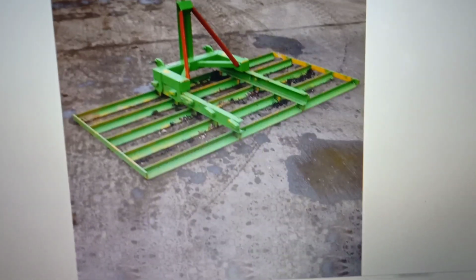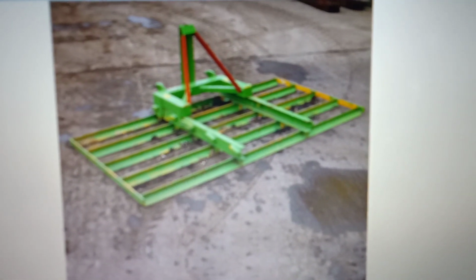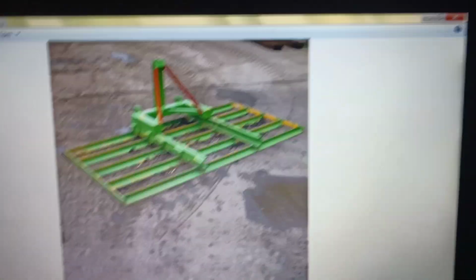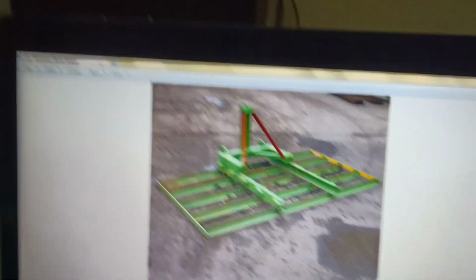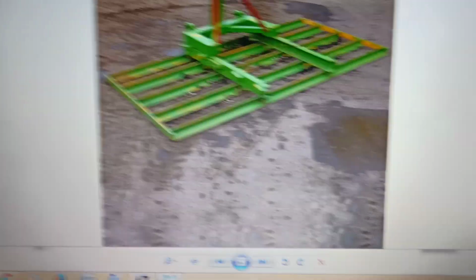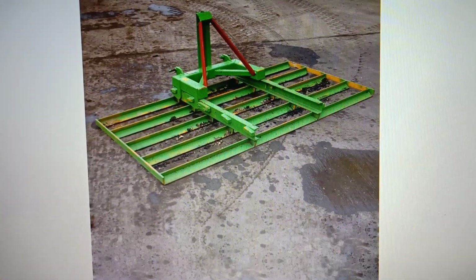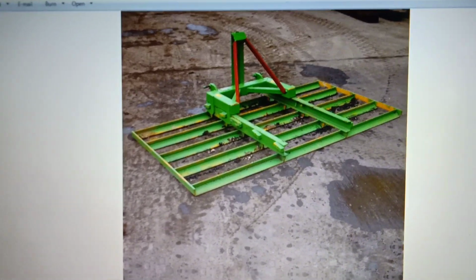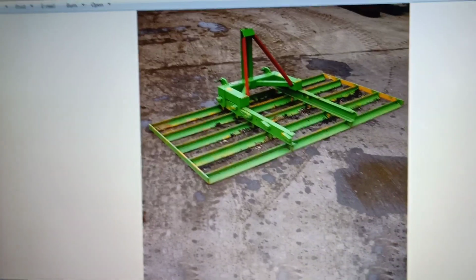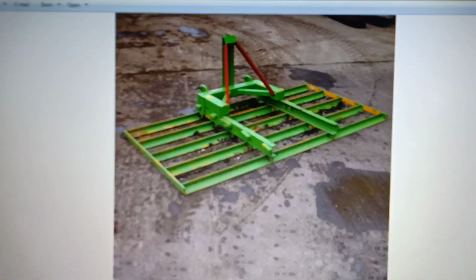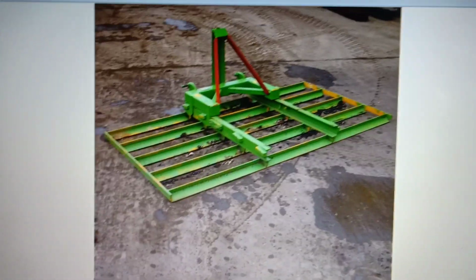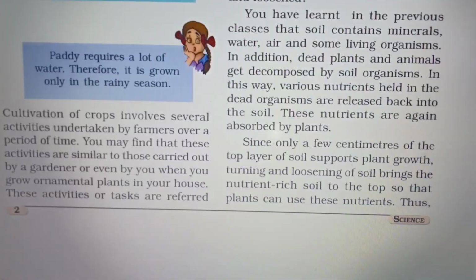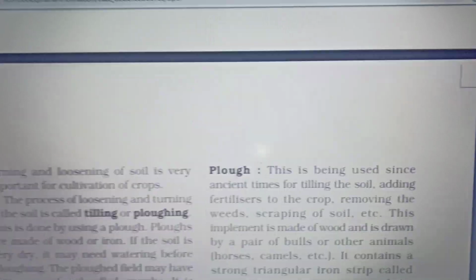Sometimes manure is added to the soil before tilling, if they feel the soil is less in nutrients. So proper mixing of the soil and the manure is very, very important. And sometimes the soil is watered before sowing. Now we'll see the agricultural implements. What are the agricultural implements? First of all, the plough.